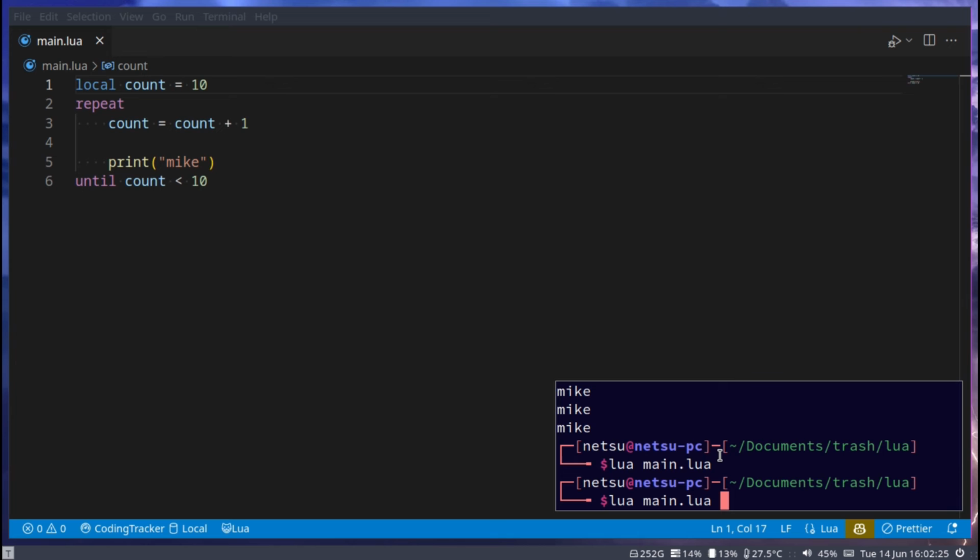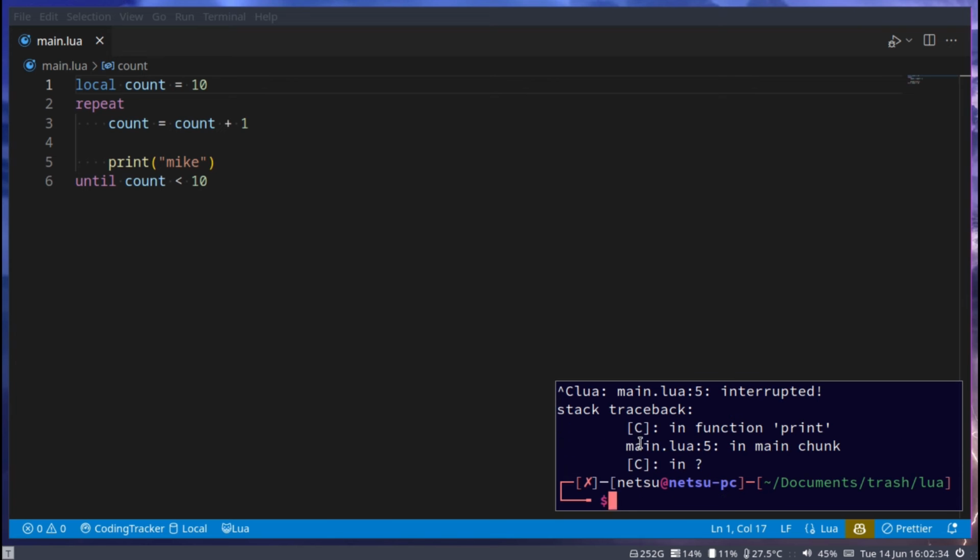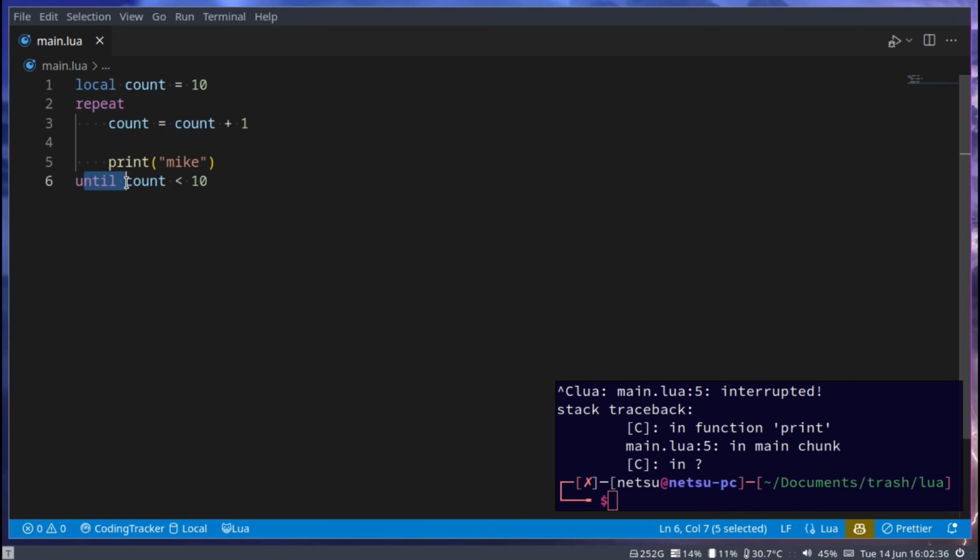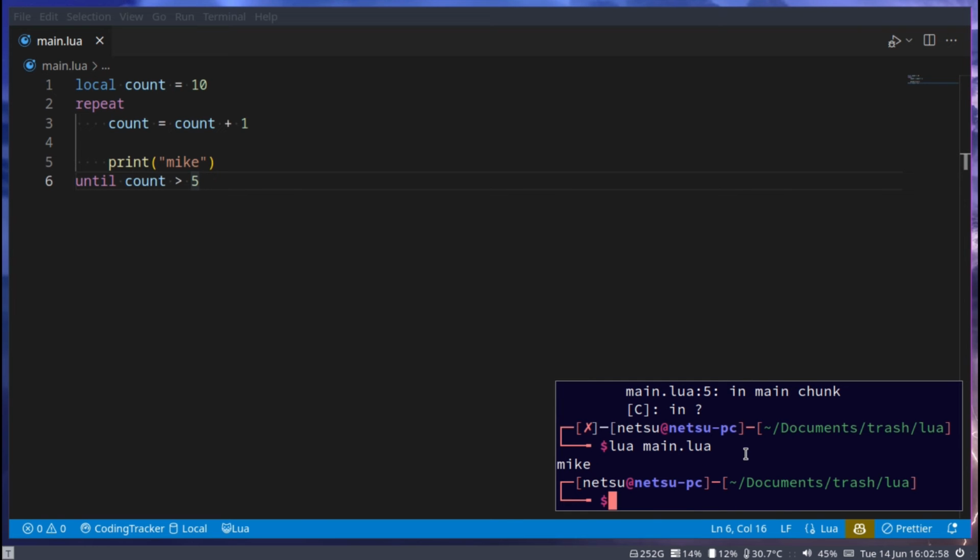In other languages, this would be called a do while. And my bad, it goes up until, so we should say up until count is more than 10. Or in this case, let's say 5, just to show you. So until this is true. So it will repeat this until this is true. So unlike with a while loop, it will not be while true, this will be while false. If we run it, we'll get Mike at least once. So it will run at least once before it quits.